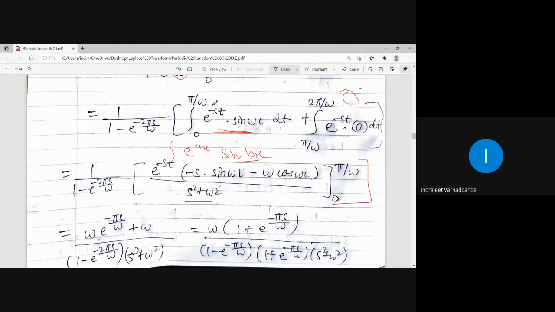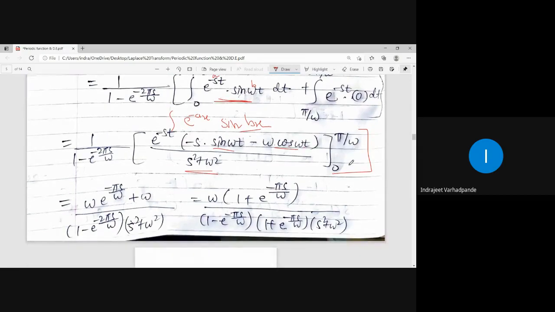What is a over here? s. What is b here? Omega. So s square plus omega square. E to the power minus ax upon a square plus b square, into minus a sine bx minus b cos bx. So minus s sine omega t minus omega cos omega t. Sine pi is 0. Cos pi is minus 1. Simplified by putting the limits.